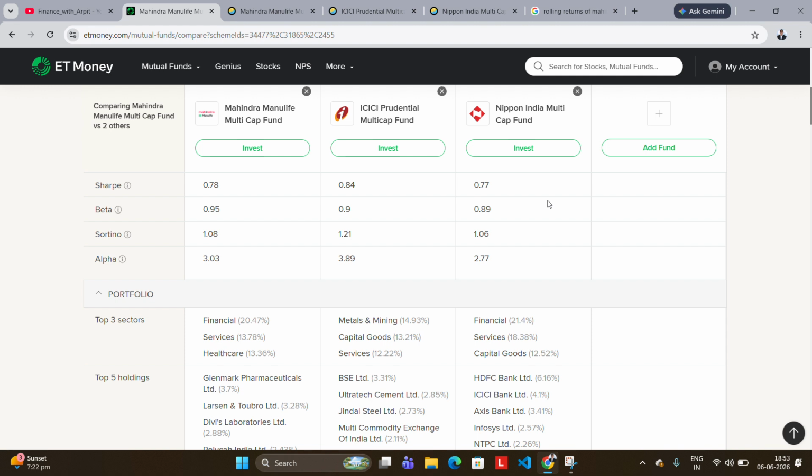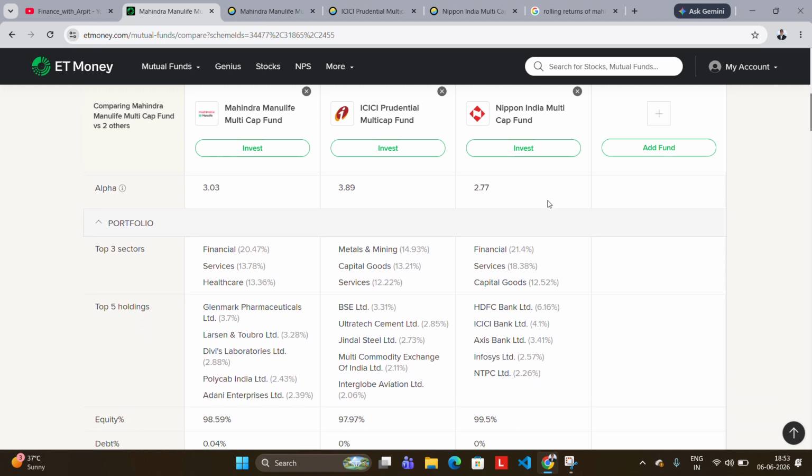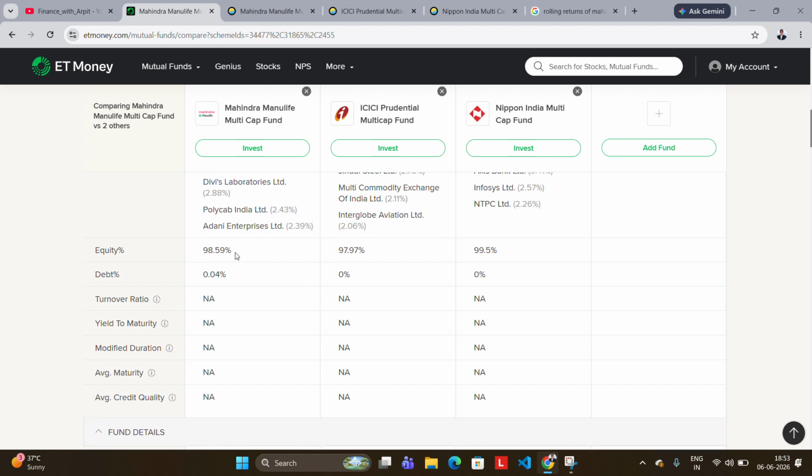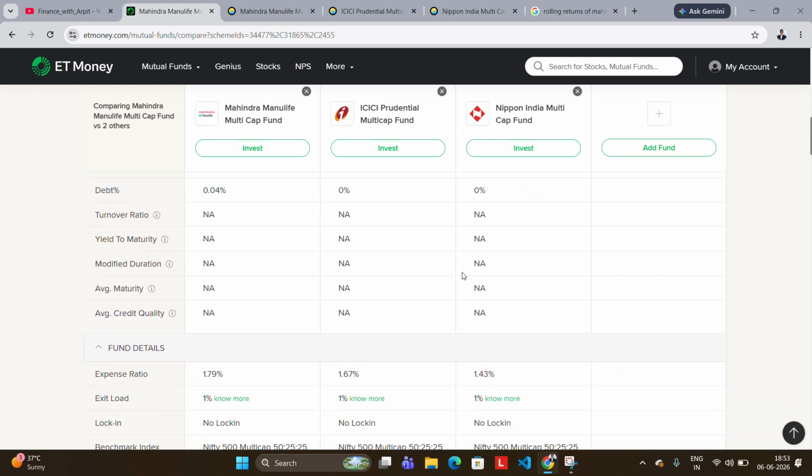So it is not necessary that any mutual fund is good or bad. We should be disciplined in investing in any single one that we select, and invest for a longer period, like 10, 15, 20 years, to see the results. As you know, these are the sectors and these are the top stocks. The percentage of equity is almost 97, 98, 99 percent, with 1, 2% cash in hand.